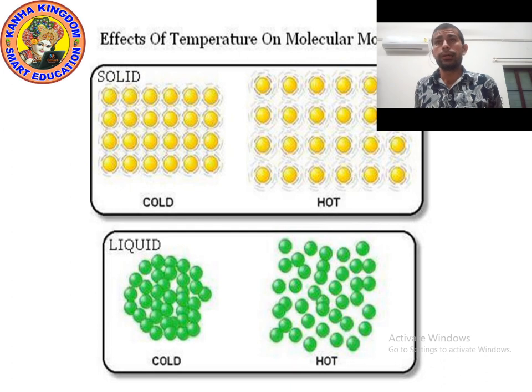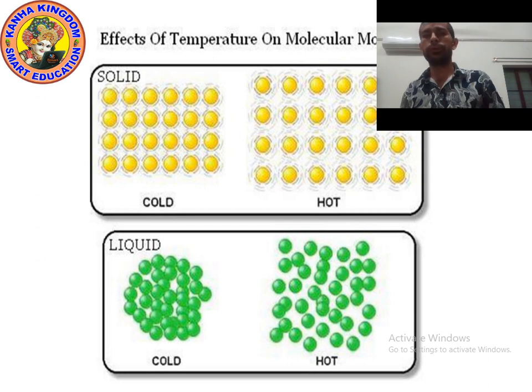Suppose you have a solid, you have ice, or you can take iron. We know that all substances are made up of particles, and particles are very small in size. You can see the particles of solid in yellow color on the screen.